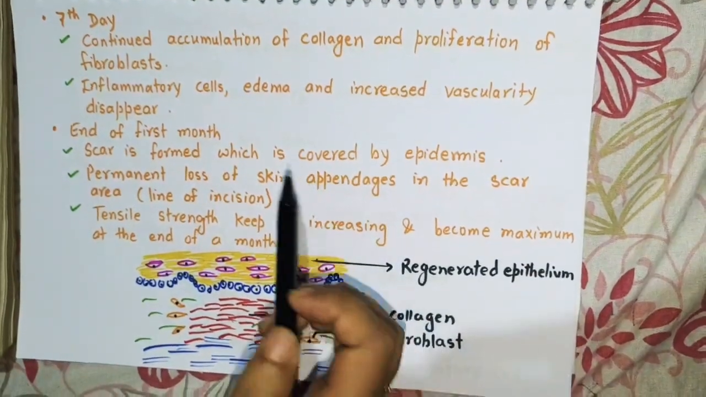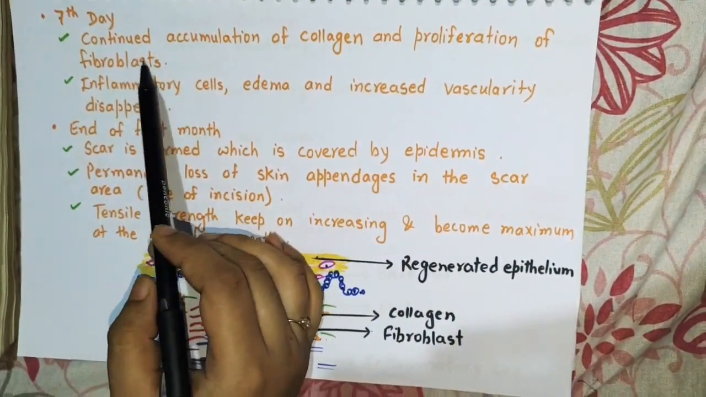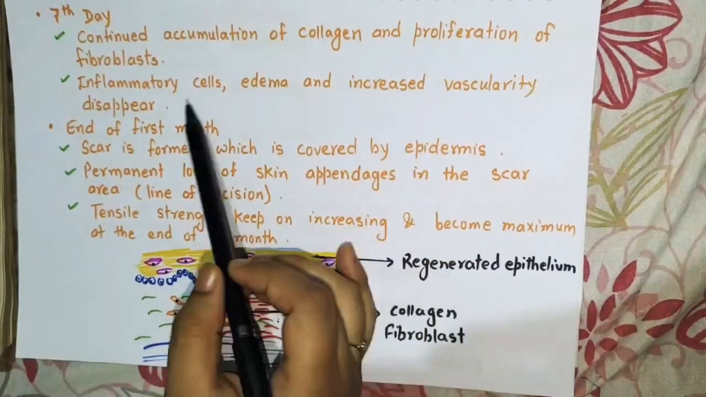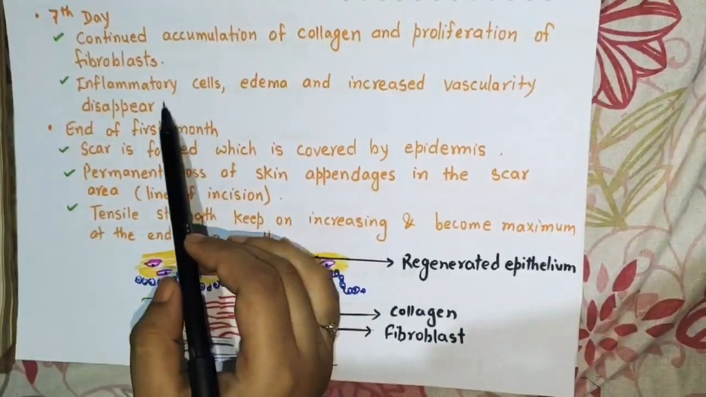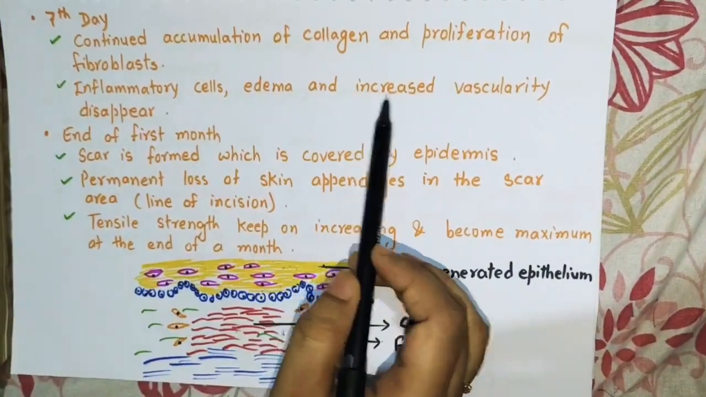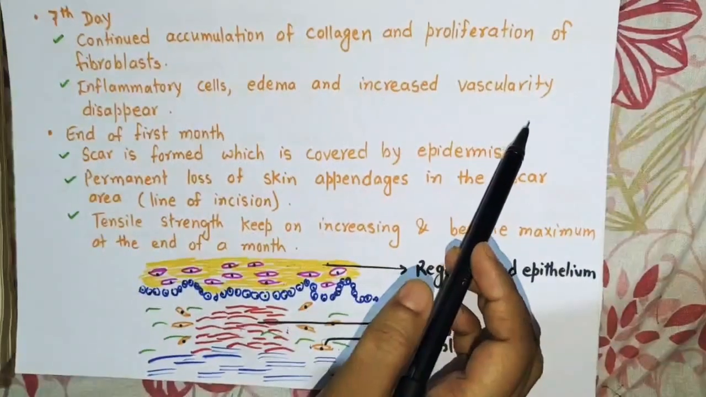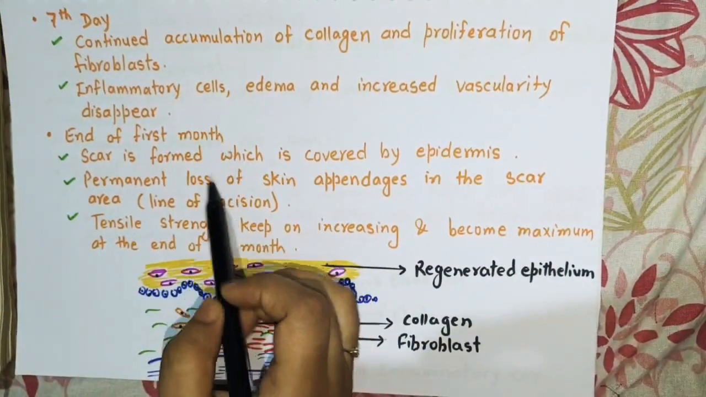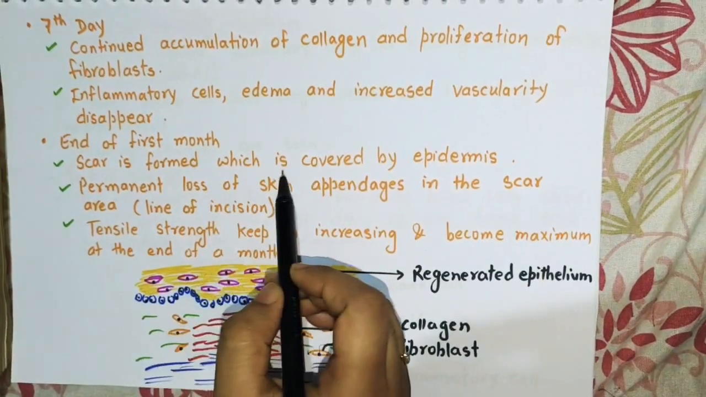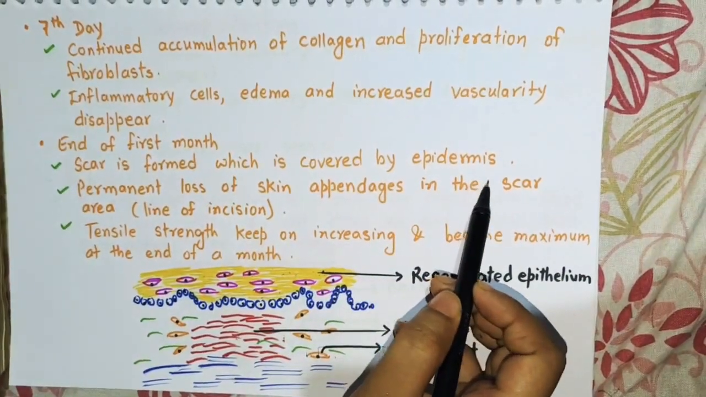Now come to the seventh day. On the seventh day there will be continued accumulation of collagen and proliferation of fibroblasts, and inflammatory cells, edema, and increased vascularity disappear. At the end of the first month there will be formation of a scar which is covered by epidermis.